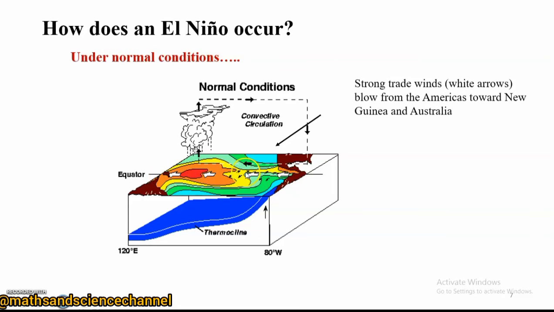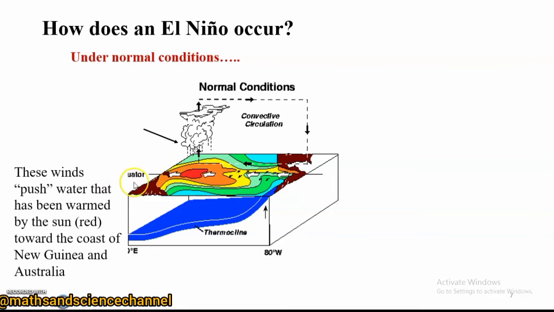But then along the equator, we have learned that insolation is high in that particular region. So ocean surface temperatures there are very high. As the trade winds are moving towards the western Pacific, we realize that they push the warm ocean waters at the equator towards the western Pacific.